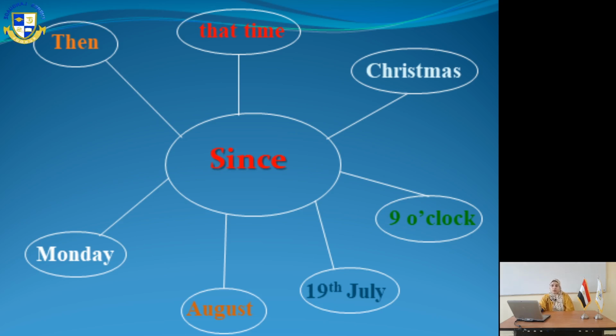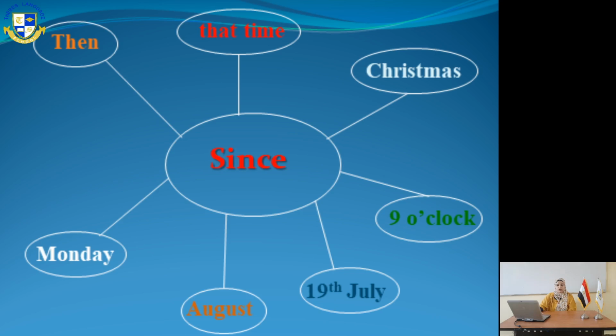Since could also be put in the middle. Before it, we can use present perfect simple and after it, past simple. For example, I haven't seen Mary since we were in the shop. She hasn't done her homework since she had a problem with her friend. So before since we use the present perfect simple and after since we use the past simple.